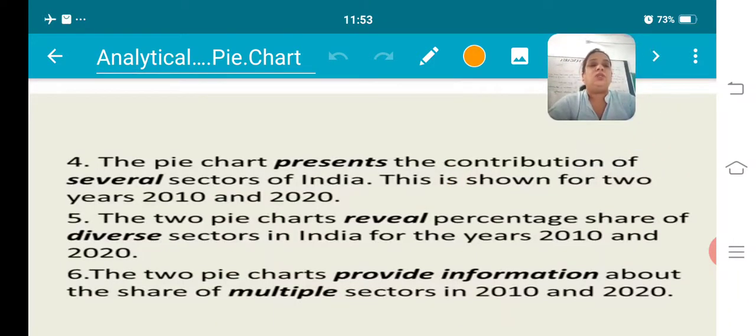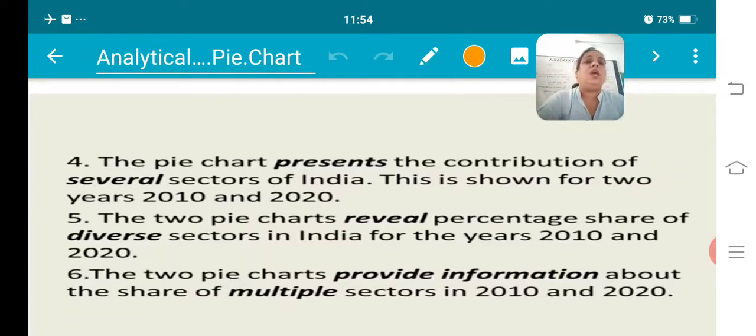The next one is: the pie chart presents the contribution of several sectors of India, shown for 2 years, 2010 and 2020. And the next one: the two pie charts reveal percentage share of diverse sectors in India for the years 2010 and 2020. There are hundreds of lines you can create like this.